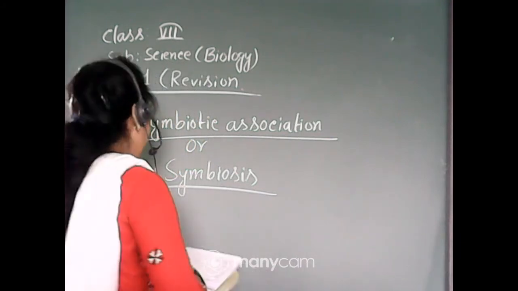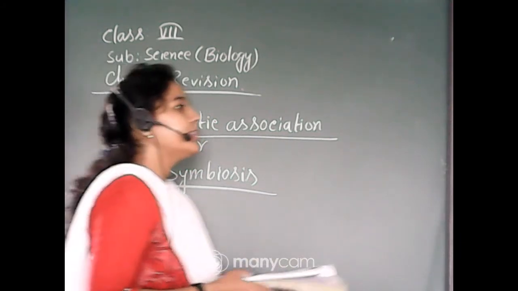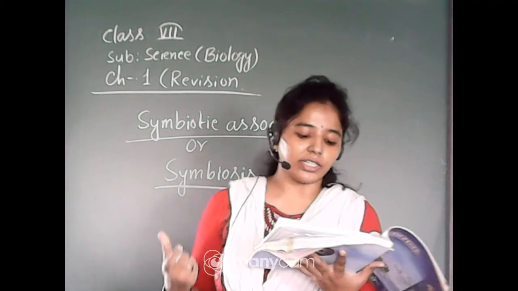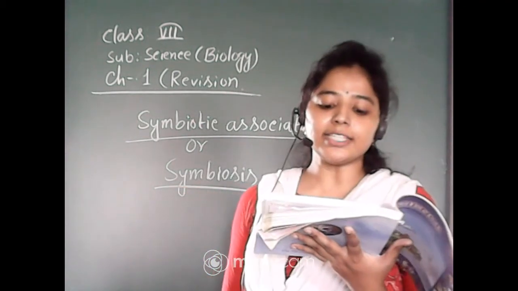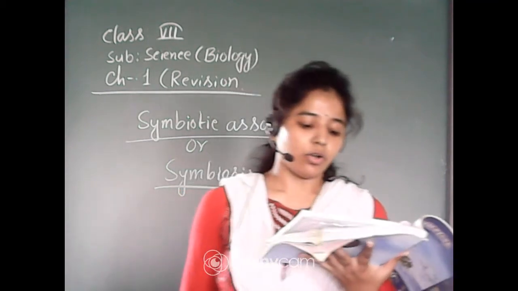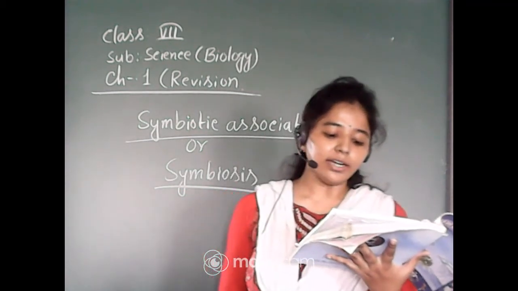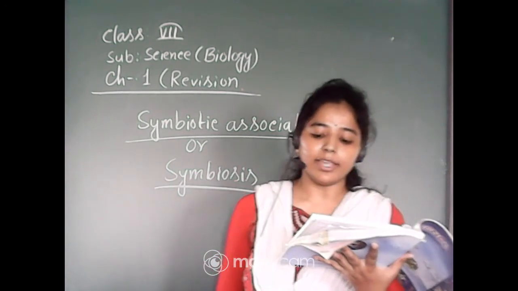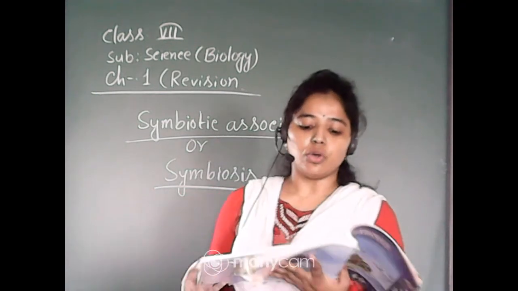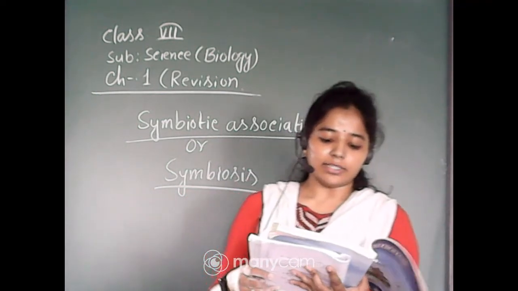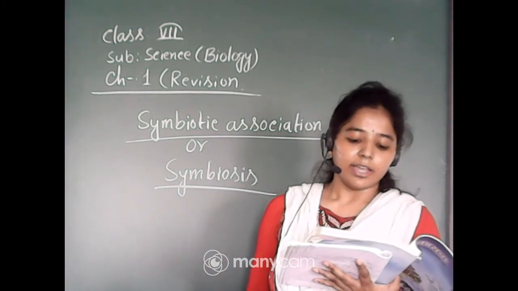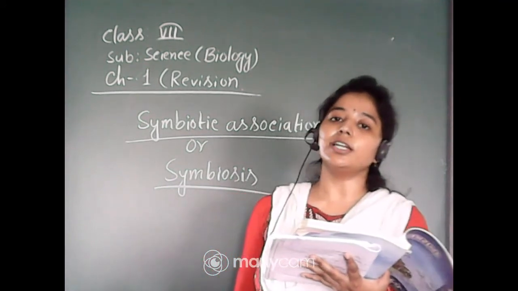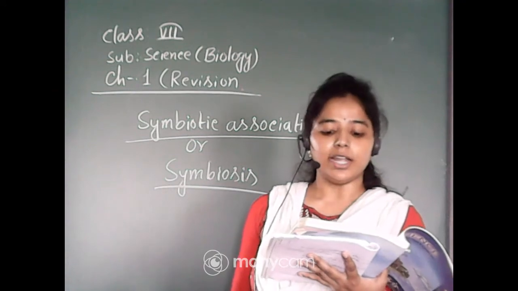Now, symbiosis means a close relationship that exists between two organisms. Here both are involved with each other and they take benefits from each other, isn't it? So we can say that in symbiosis, the relationship is a mutual one, where two organisms live together and share both shelter and nutrients.